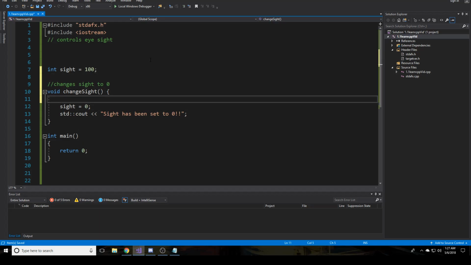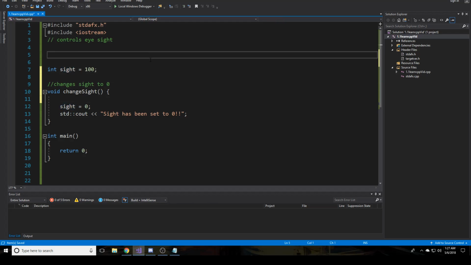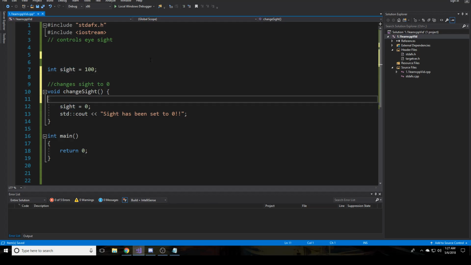And now let's talk about inside of it. The first thing that you should do inside of any function, program, etc., like if we were here, would be to describe not what it does, because that was up there, but rather how it will accomplish its goal. So how is it going to set site to 0?